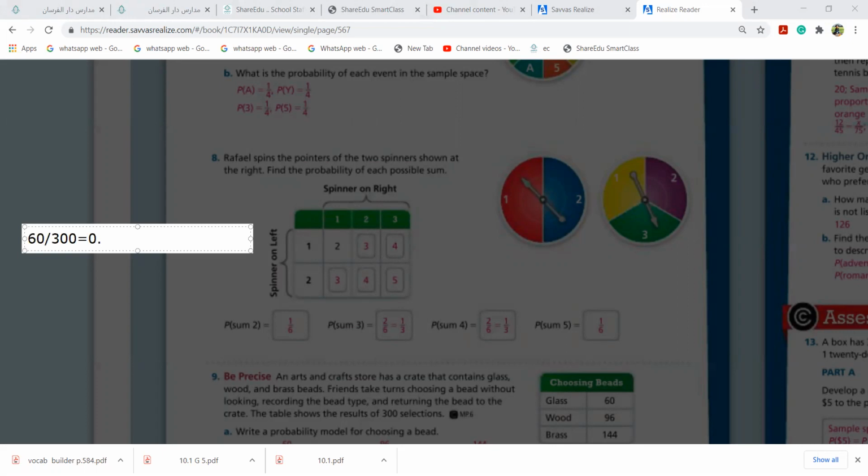0.2. Okay, Miral, what will you do to get the percentage? Multiply with what? My dear Miral, please reply. It's okay if you don't know, still we are practicing.